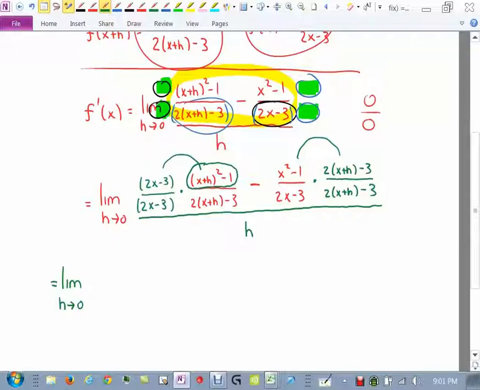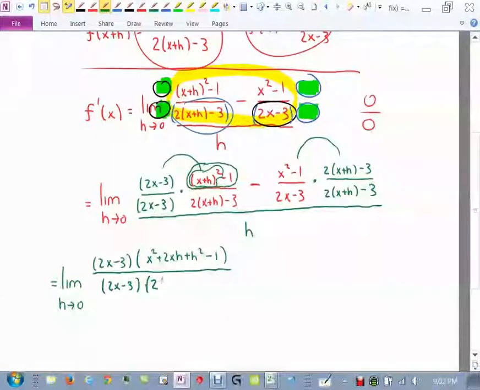Then all that stuff becomes x squared plus 2xh plus h squared, and then minus 1. So I expanded this out, multiplied it times itself, collected like terms. And then that's all over my common denominator, which was the 2x minus 3 times the 2 times (x plus h) minus 3. Then minus, over here, I had